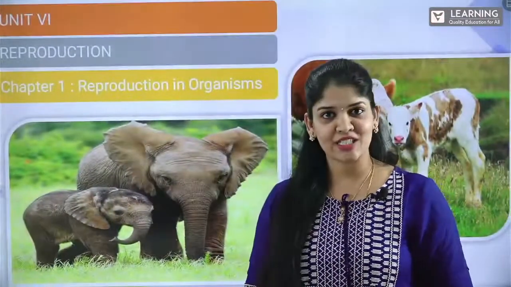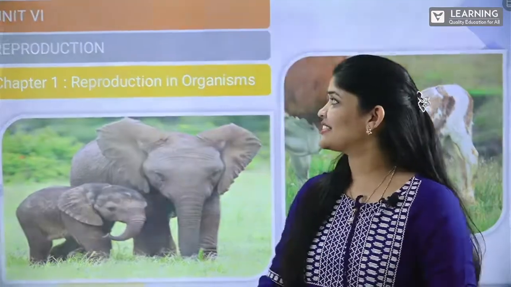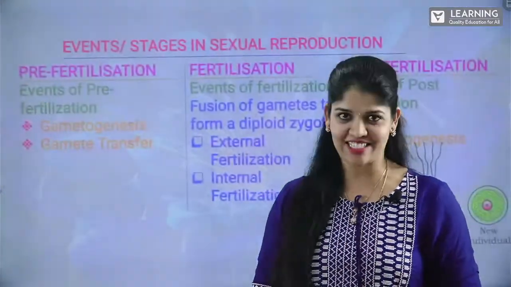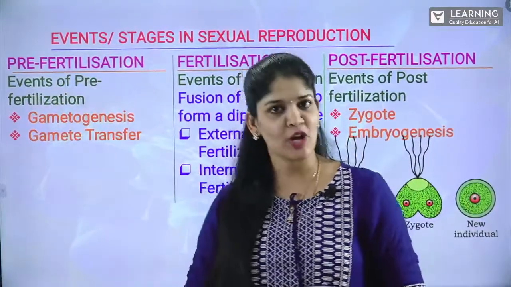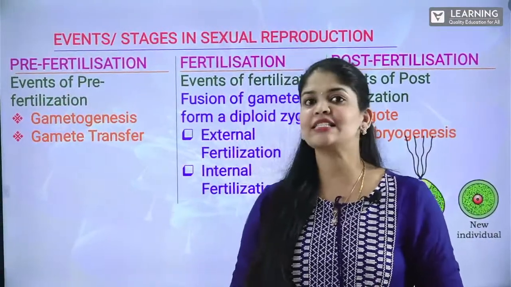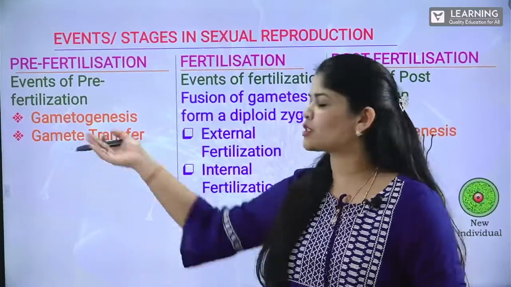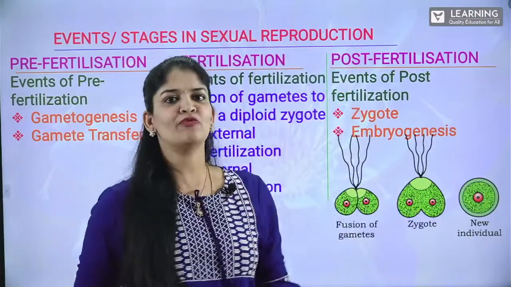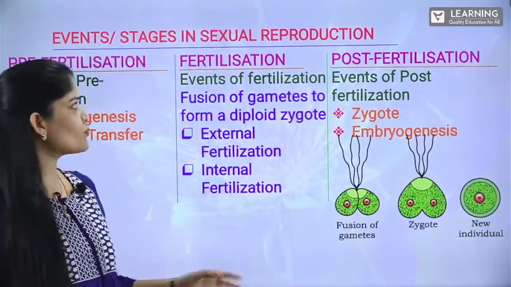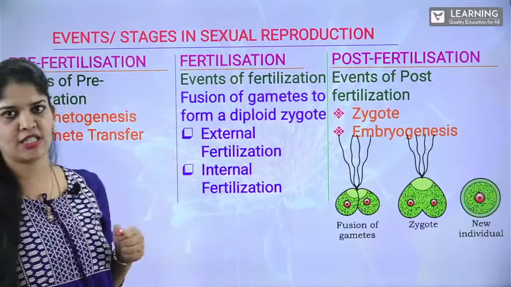We are discussing chapter 1, reproduction in organisms. In that, we are discussing fertilization, where in the last class we have seen the formation and synthesis of gametes, male gamete and female gamete, and also the transfer of the gametes. Now, in this section, we focus on a very important event, that is fertilization.